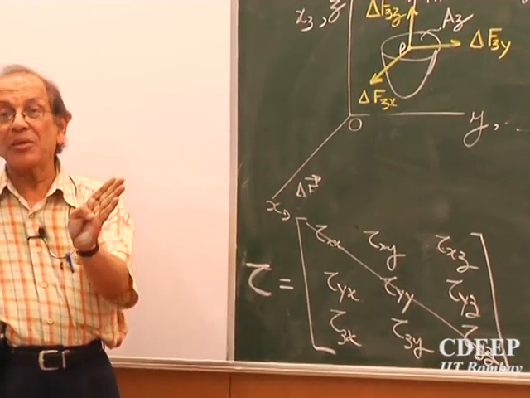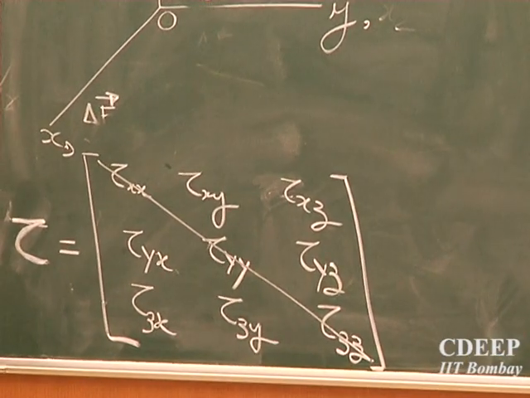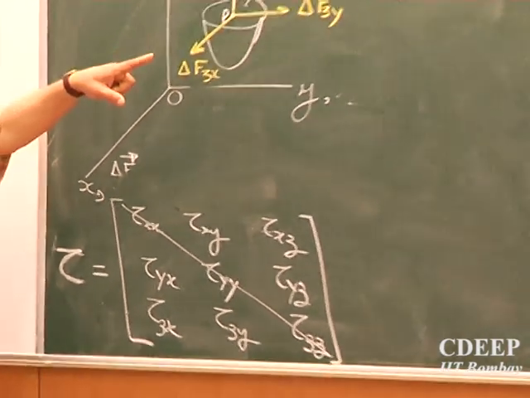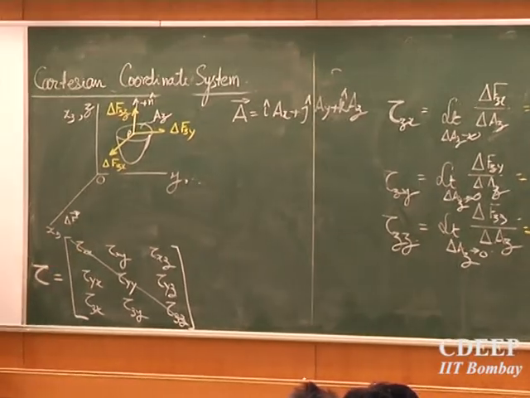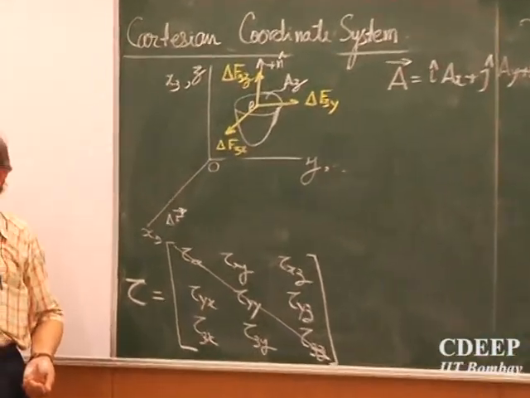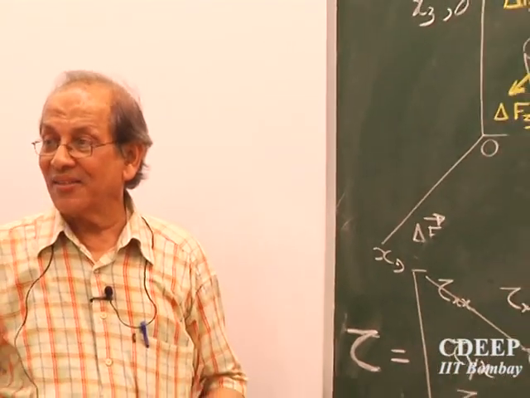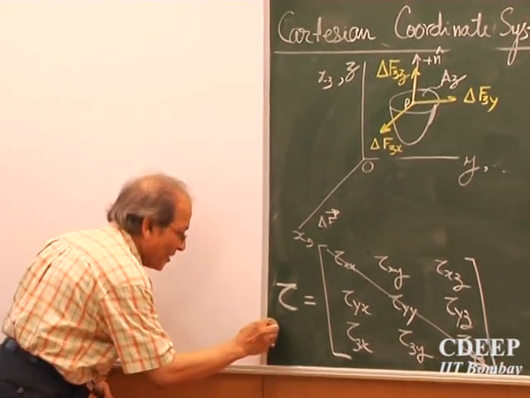So the orientation of the plane also is important here. A vector is known only by a magnitude and direction. But this takes into account the direction of the force plus the planes on which these forces are acting. So this is called the stress tensor.